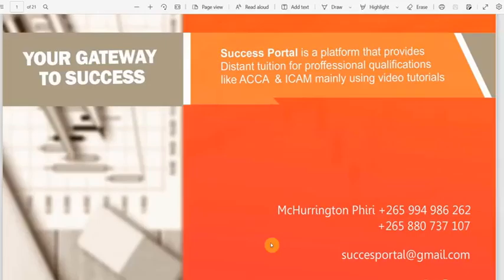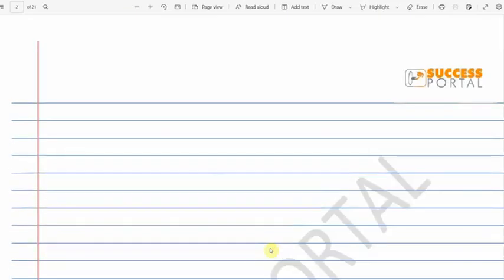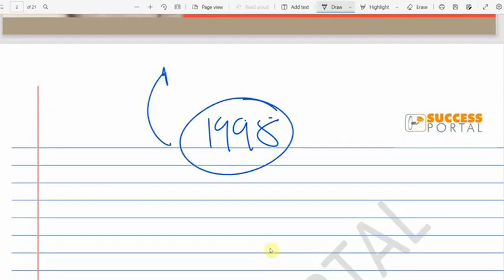So one would ask that prior to 1998, or prior to 2000 when it was launched, do you mean that there was no body that was collecting tax?